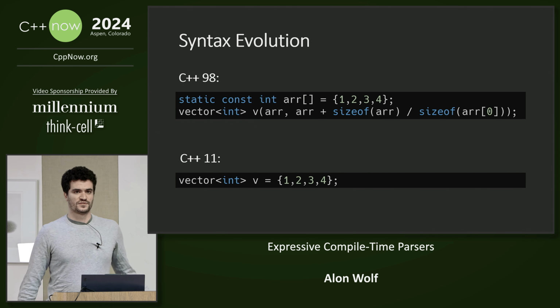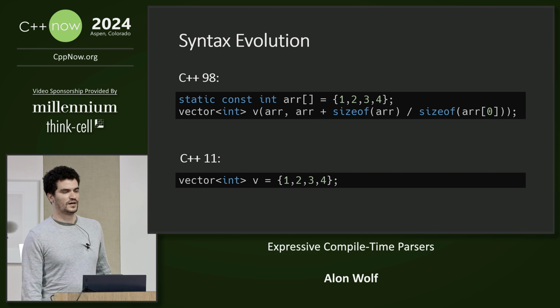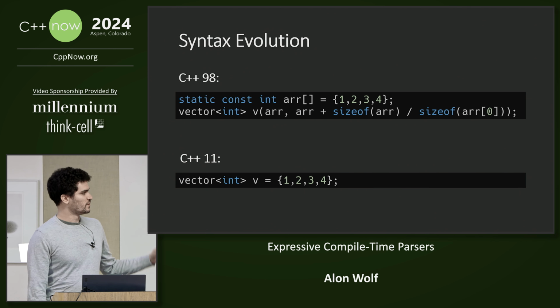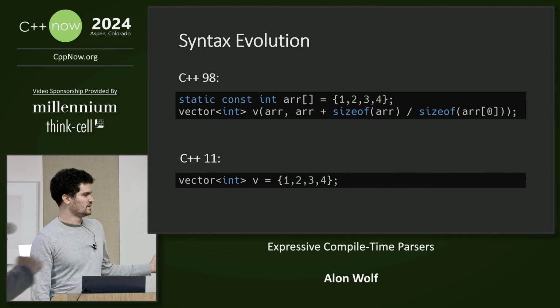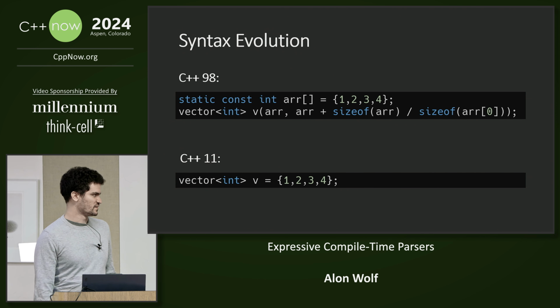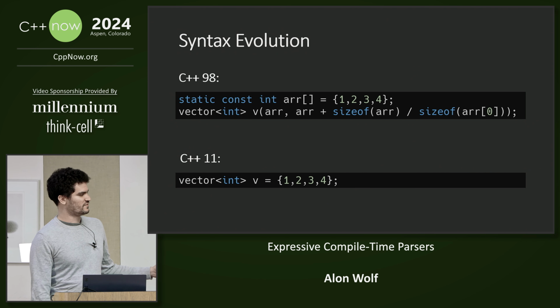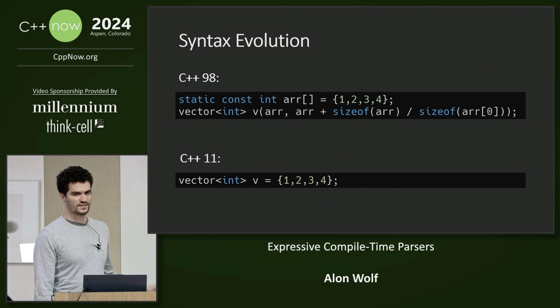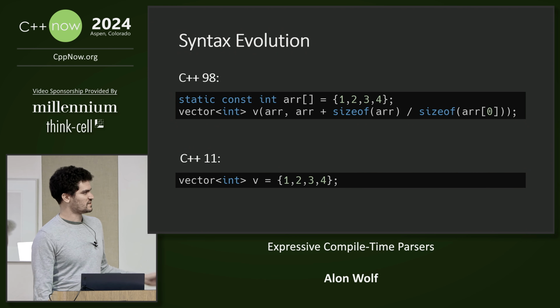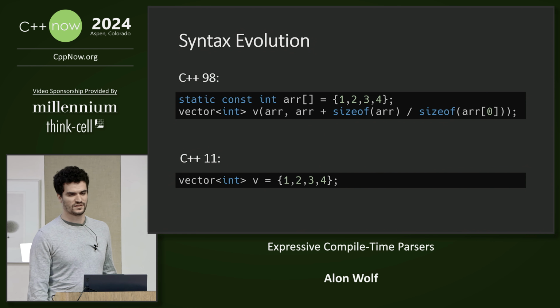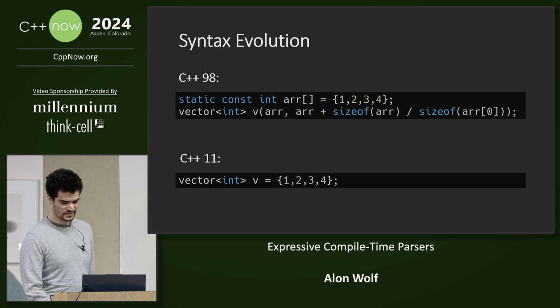As the language evolves, we get new syntax that we can use to write more expressive code. Here you can see two examples that initialize a vector with 4 integers. But the C++11 example is more expressive because it has less boilerplate. It doesn't need to create a static array or use sizeof, both of which burden the people who work with this code.